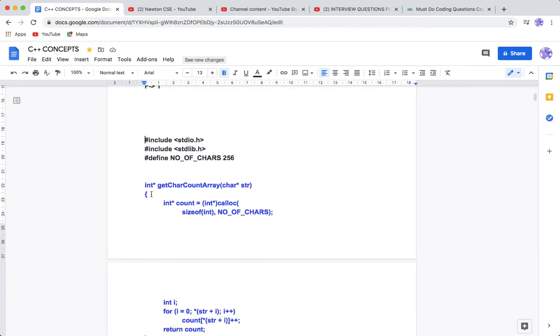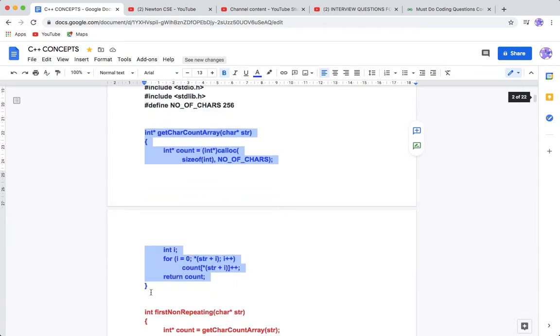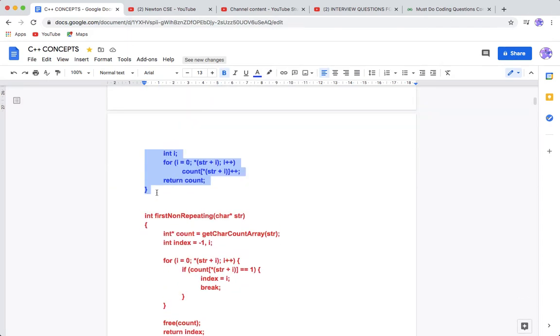We'll form a function, and in this code we have used a concept called pointers. We'll use pointers to navigate through the string, and that would help us in a way which is not leaky.